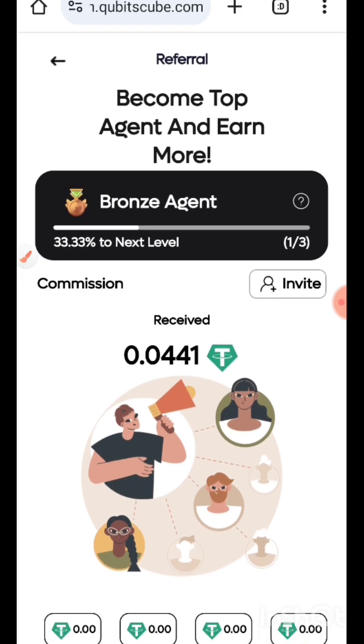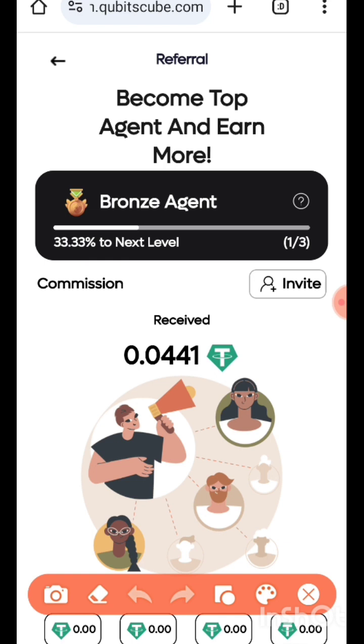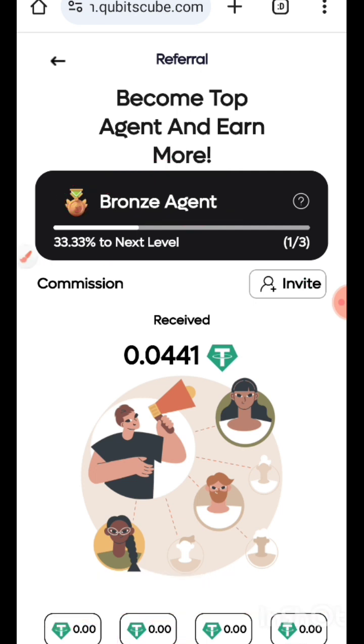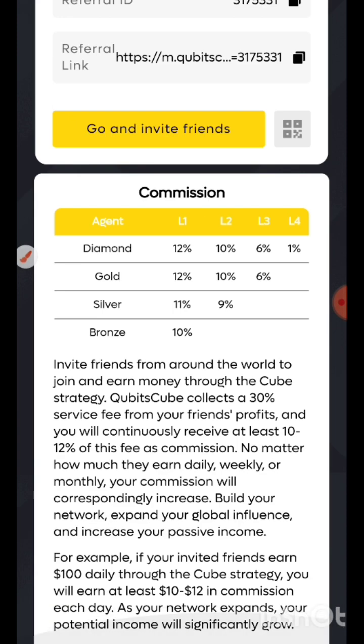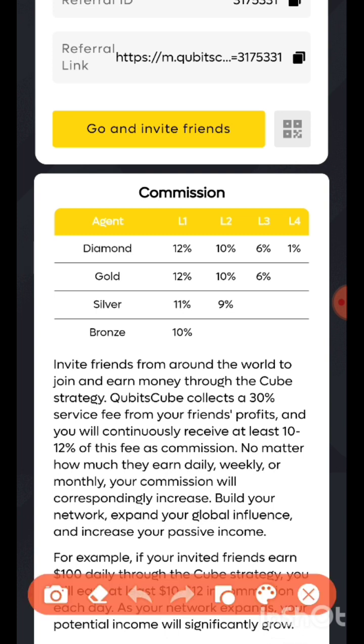For now, I'm still a bronze agent, only earning 10% from my level 1. Once I move to the next level, which is silver, I'll be earning from my level 2 as well, guys, which is 9% on the silver level.